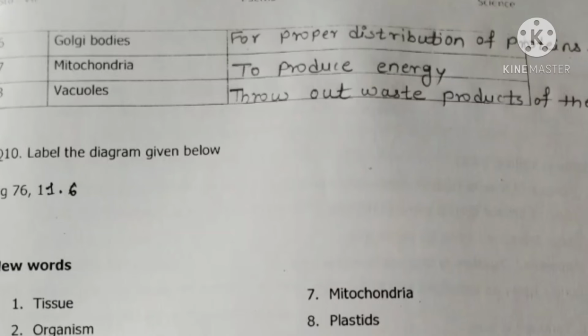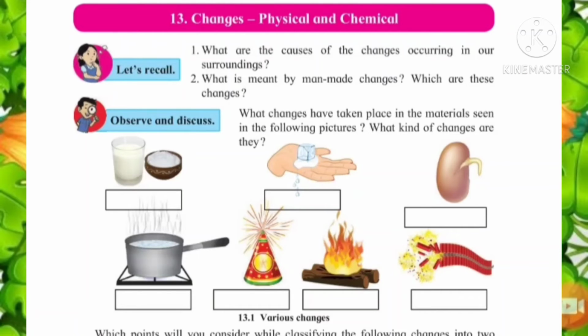Now let's start lesson number 13. Lesson number 13 is changes: physical and chemical. Now as we are observing every day so many changes surrounding us. Now let's recall the question: what are the changes? What are the causes of the changes occurring in our surroundings?